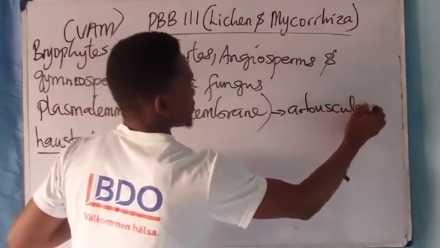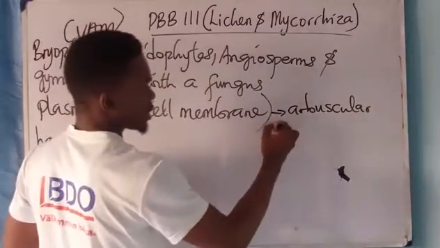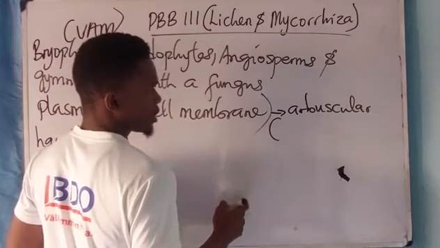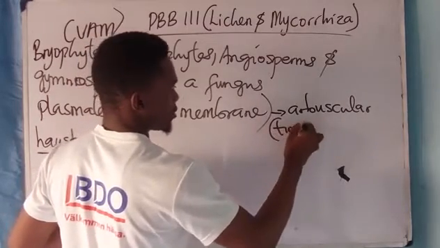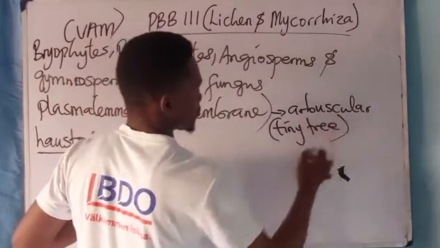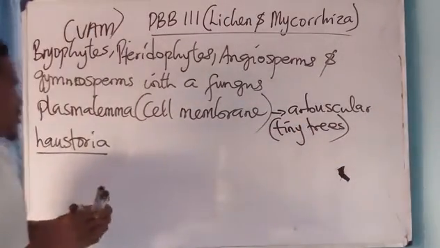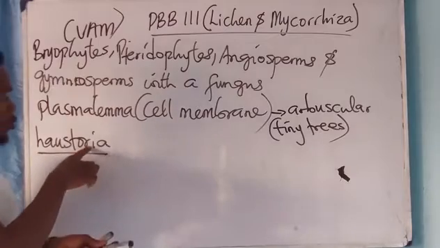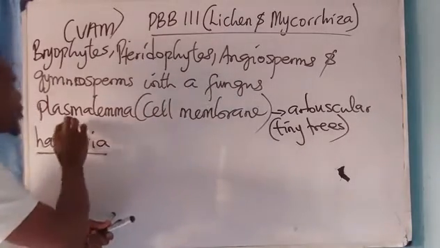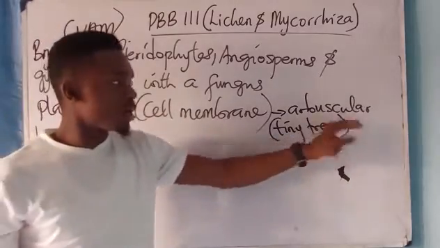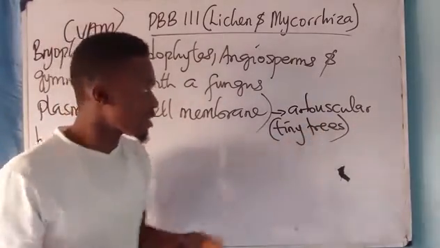arbuscula. This arbuscula means what? Tiny tree. As soon as the haustoria of the fungus penetrate the plasmalemma, called the cell membrane, it forms what is called arbuscula, tiny trees.